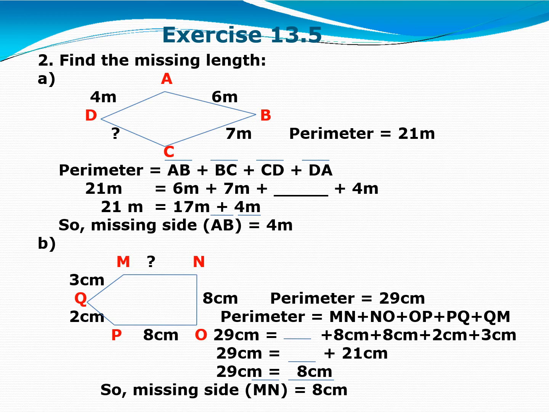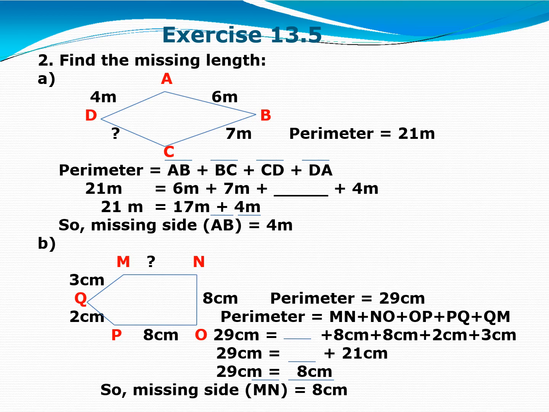A part, here a figure is given. Sides are also mentioned here. AB is 6 meter. Right. M stands for meter. BC is 7 meter. CD, its length is not given, so you have to calculate. And DA is 4 meter. One more thing is given in the question, that is perimeter is equal to 21 meter. So our formula is perimeter is equal to AB plus BC plus CD plus DA, means the total of all the sides.